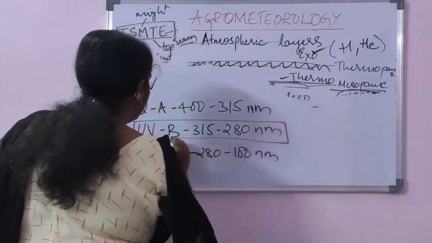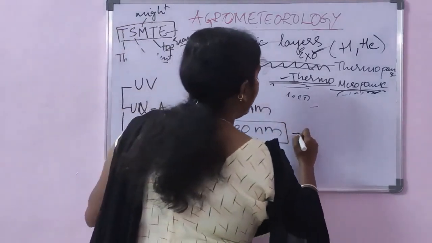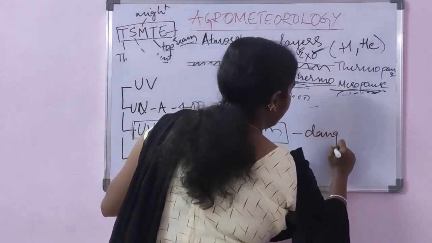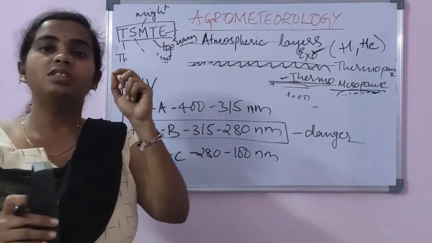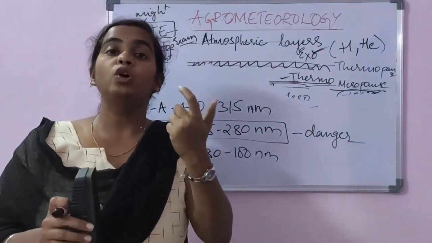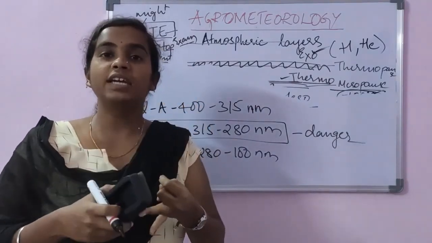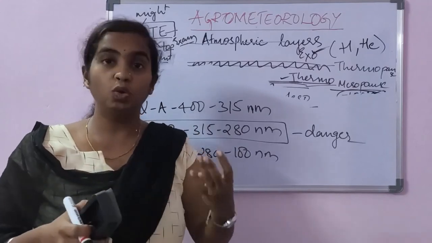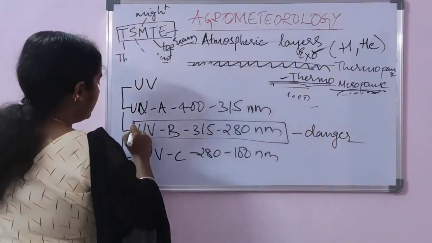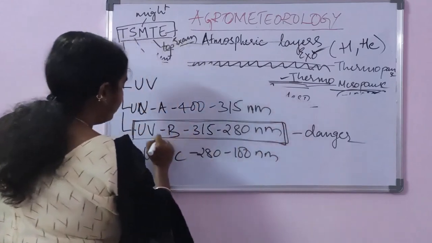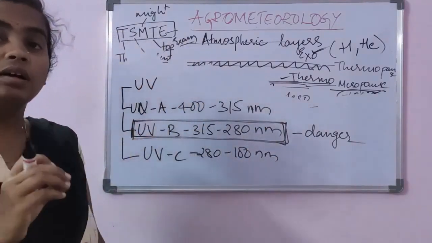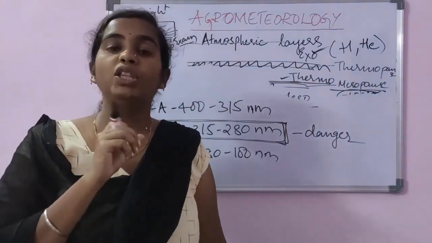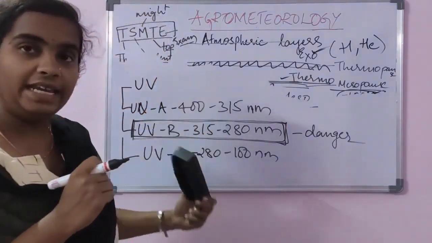UVB radiation is the one which is very dangerous for Earth's surface. Because of this, the particles reach the Earth's surface and cause skin diseases, skin allergies, skin cancers in human beings. Among this, what you have to remember is which UV radiation is harmful for the Earth and what is the wavelength of different UV radiation.